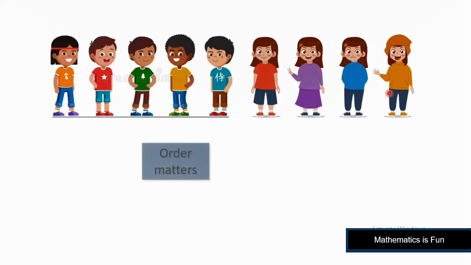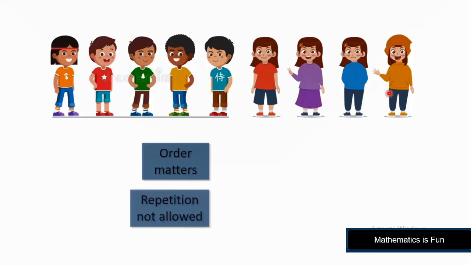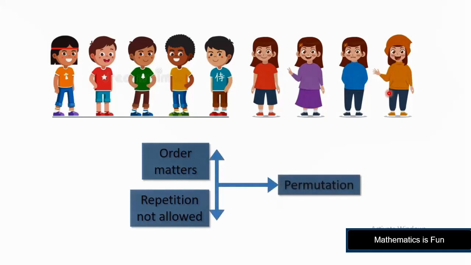So here the order matters. What about the repetition? Any particular person is selected once for any particular place, so here the repetition is not allowed. And whenever we have these two things in the situation, we use permutation.